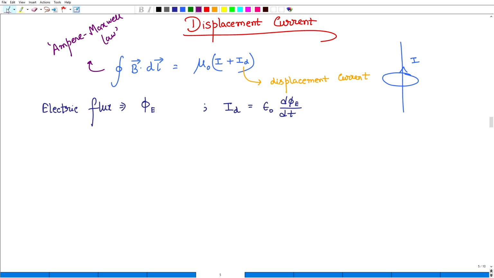Now, we have to understand this part. Let us say we are taking two capacitors. In general we have to write it first. In general we can write B dot dl equals mu naught I plus mu naught epsilon naught, where epsilon naught is the permittivity of vacuum, d phi E by dt. Okay, this is the Ampere-Maxwell law. What is phi? Phi is the electrical flux, and the form of phi is an integration.